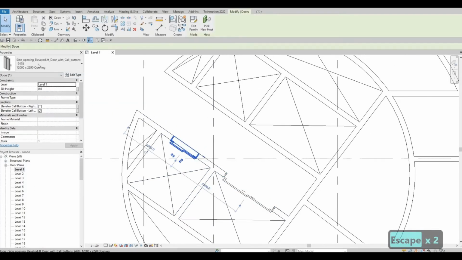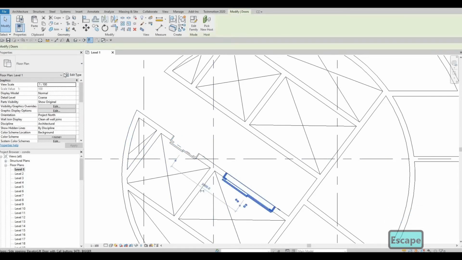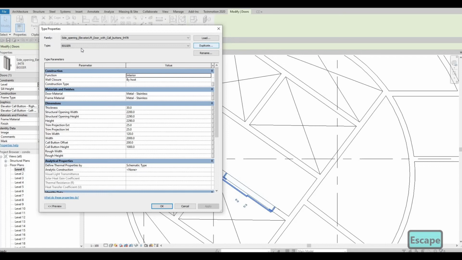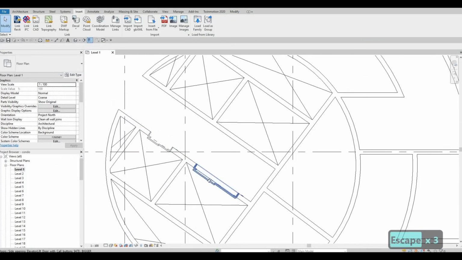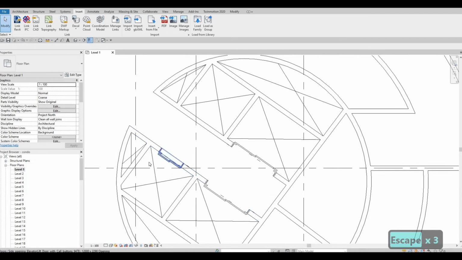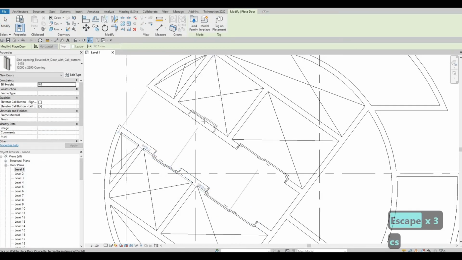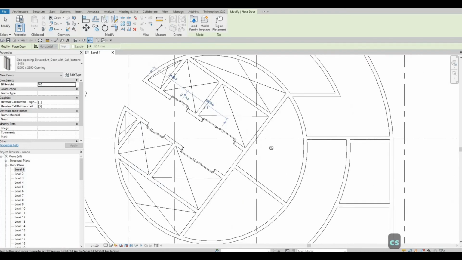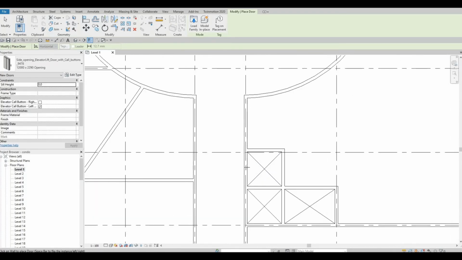So now we have the regular opening, and then we have a bigger opening which we need to duplicate, and then we create another type, change the structural opening width to 2200, and here 2000 right here on the width. And that's good enough for me. It's representing the bigger size elevator. So here I'm just gonna add this one as well. And then for the smaller ones right here, and then right here as well.